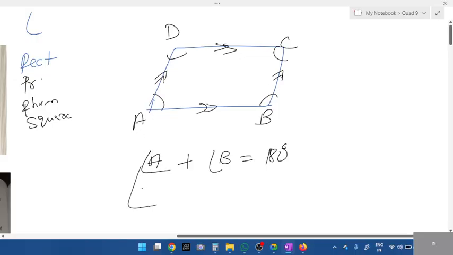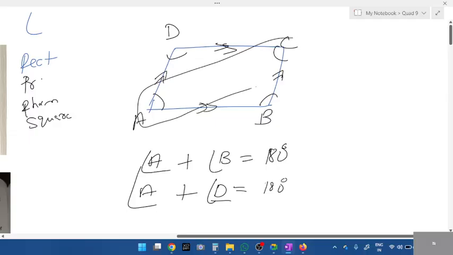Next, what about angle A and D? Tell me angle A and D, students. Even they will be adjacent. Then what is the relation between angle A and C? They will be opposite angles, equal. Equal, right? In a parallelogram, opposite angles are equal.